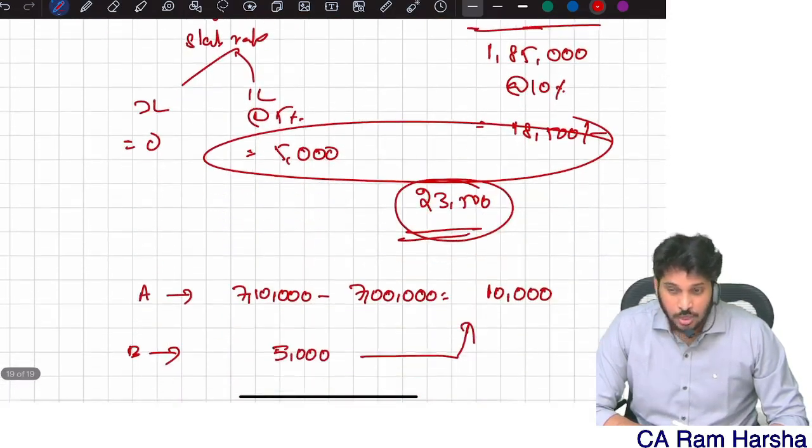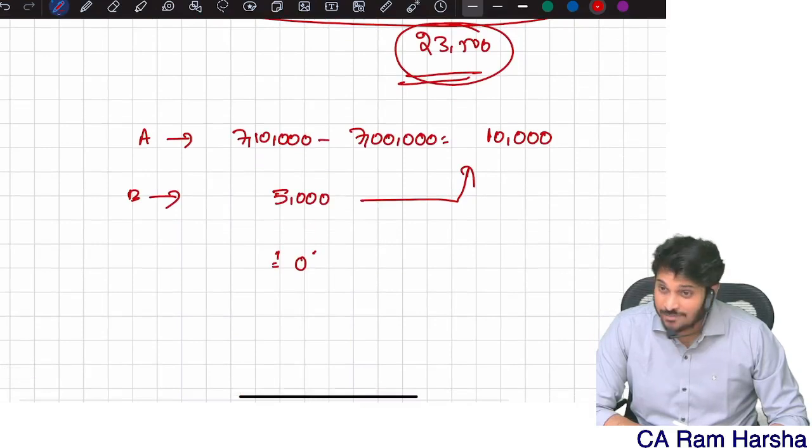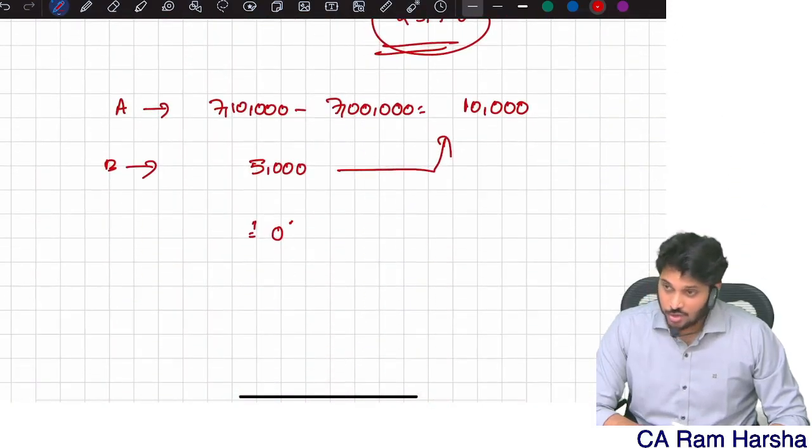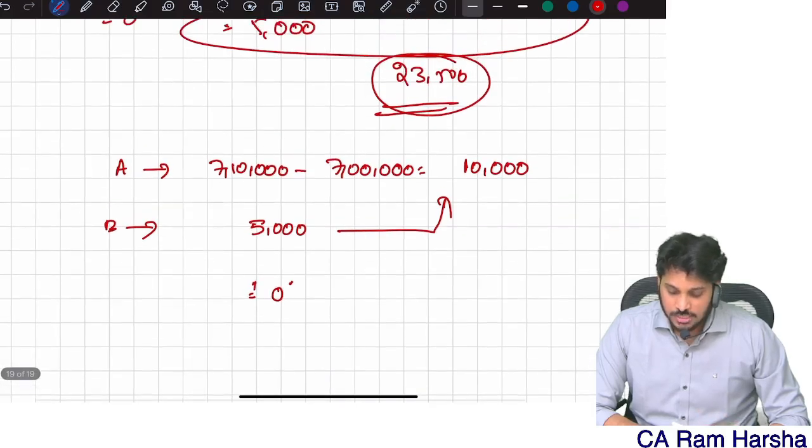So when you are computing rebate, you should never consider 112A tax. Wait, I will clarify that. I know all your possible questions. Step A: 7,10,000 minus 7 lakhs is 10,000. Step B: tax on total income, meaning normal income.